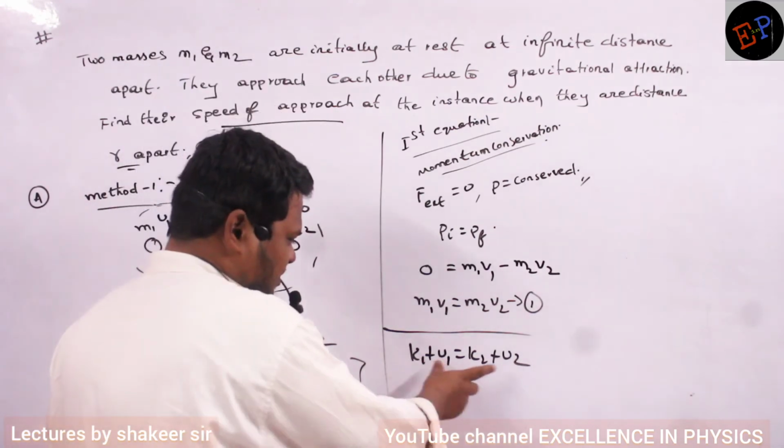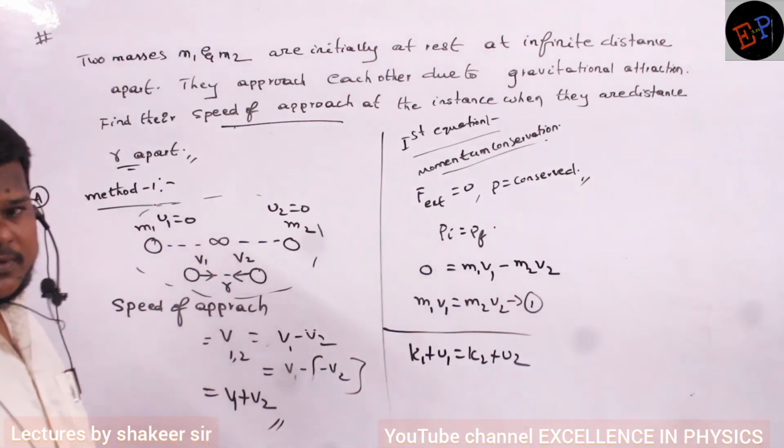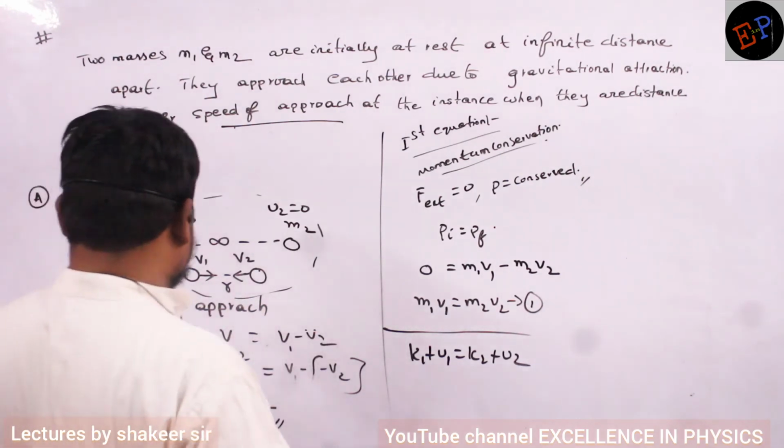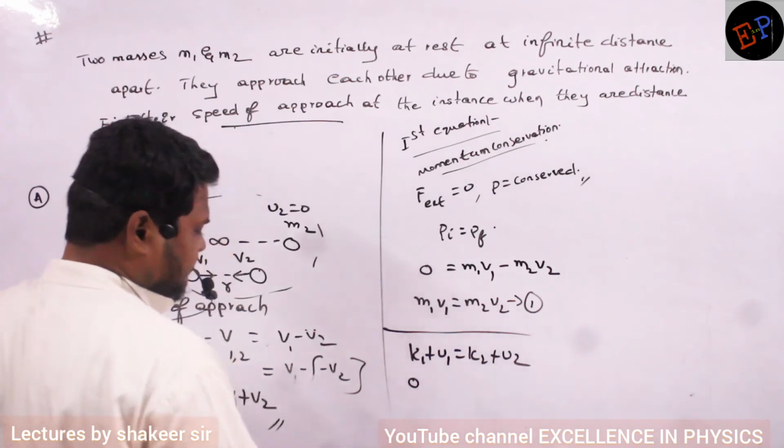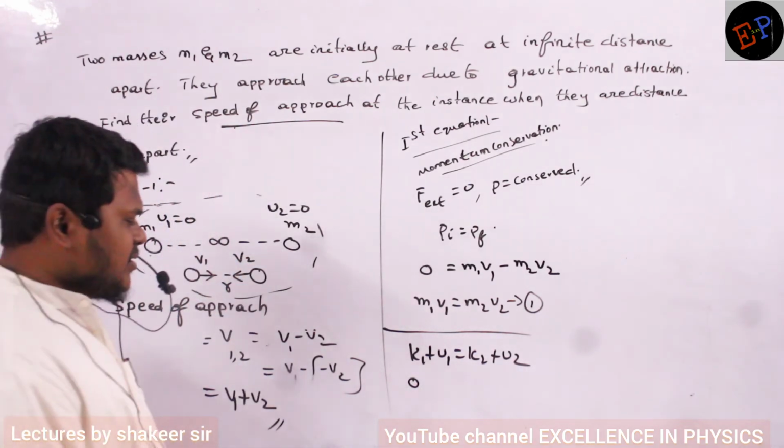Okay ma. So this is the second equation, K1 + U1 = K2 + U2. From this I will get the second equation. Okay, so now start substituting. Initial kinetic energy is 0. When they are in infinite separation, there is no velocity. So initial kinetic energy is 0.